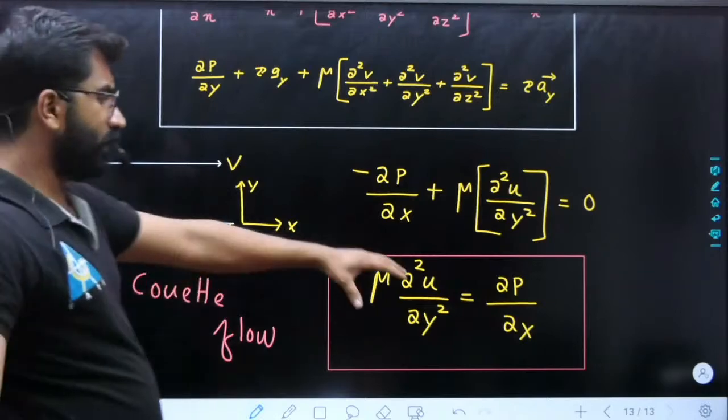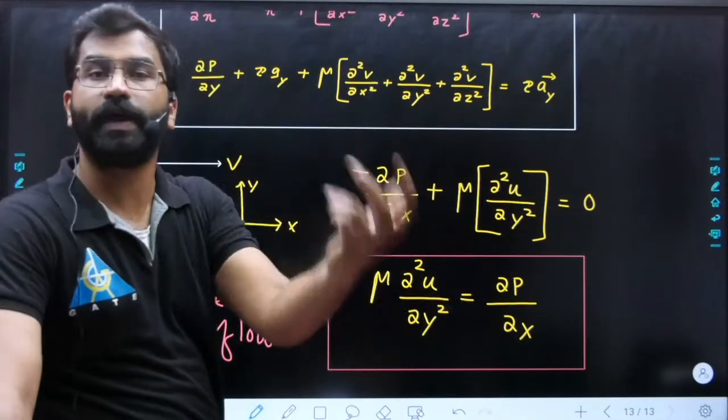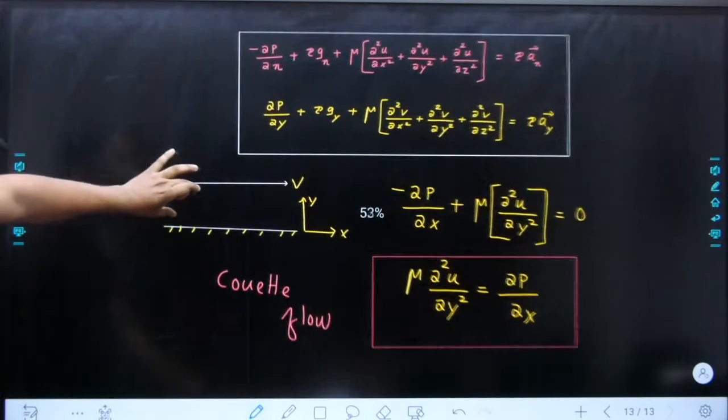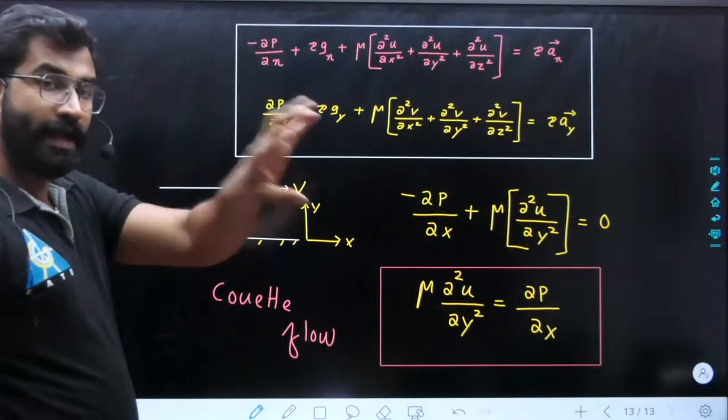Now, if you integrate this equation twice, you will get the velocity profile. That is different. I am not doing that. So up to this, you can remember. Okay.